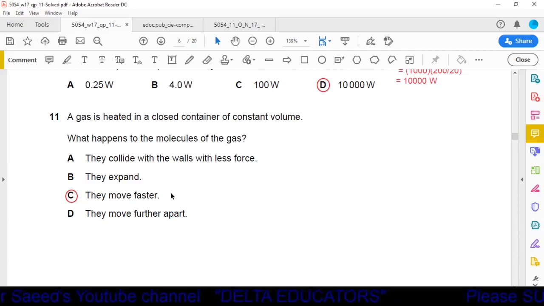Option C, they move faster. Yes, it is the correct one. With the increase in heat energy, the molecule will move faster because their velocity will be increased. So option C is the correct one. Okay, option D. In option D, it is given they move further apart. No, they cannot move further apart because it is given the constant volume. The volume is fixed, volume is constant, so they cannot move further apart. So only possible option is option C. They move faster. So it is the correct one.